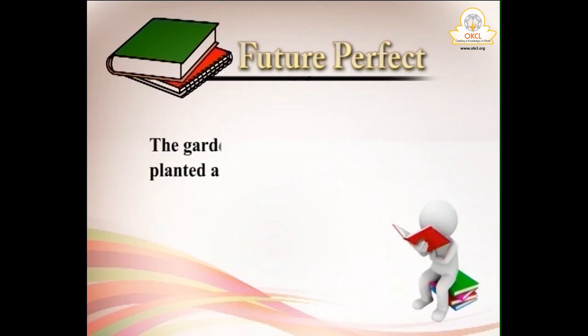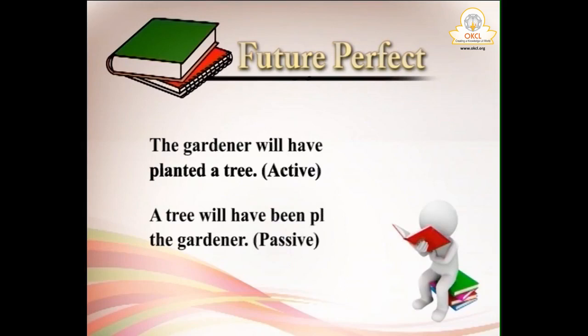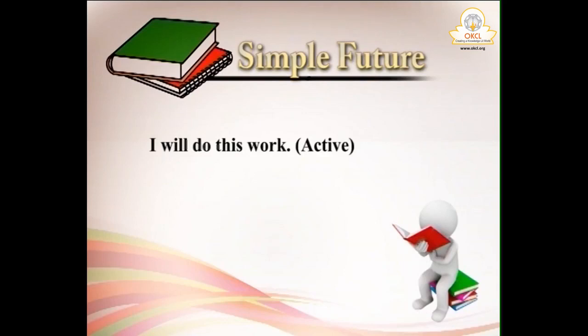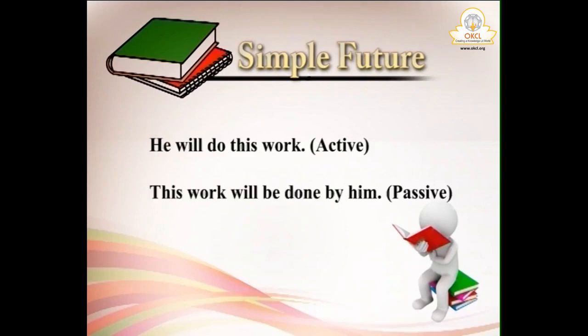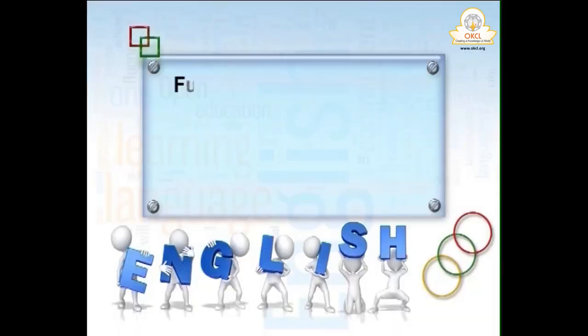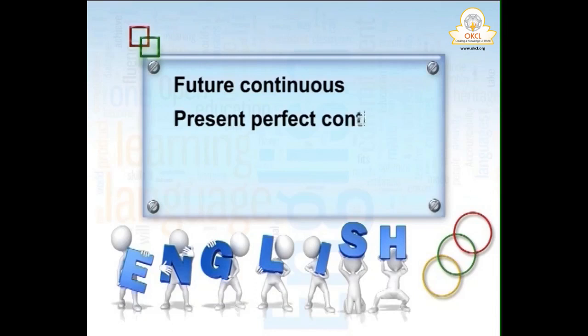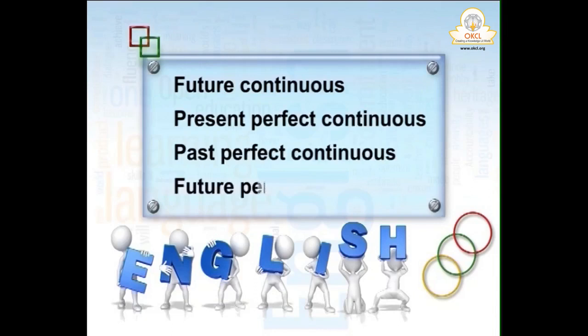Future perfect has a passive form. Like the gardener will have planted a tree, a tree will have been planted by the gardener. I will do this work, this work will be done by me. He will do this work, this work will be done by him. Only these 6 plus 2, 8 formats in English have active to passive. Future continuous, present perfect continuous, past perfect continuous, future perfect continuous have no passive form.